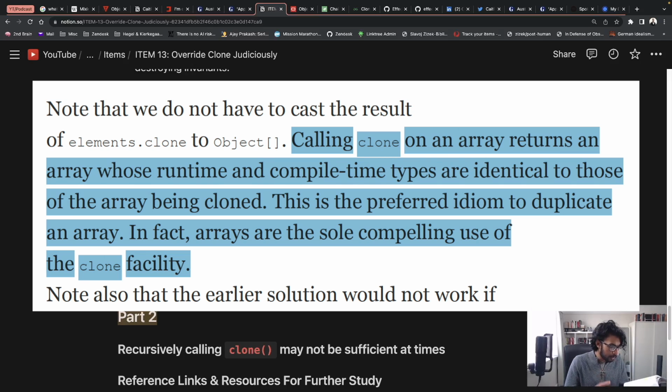Joshua Bloch states, calling clone on an array returns an array whose runtime and compile time types are identical to those of the array being cloned. This is the preferred idiom to duplicate an array. In fact, arrays are the sole compelling use of the clone facility.